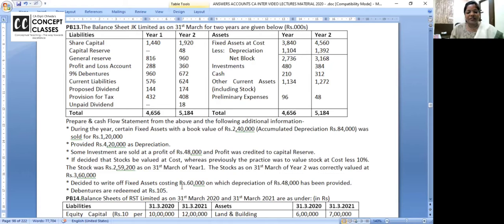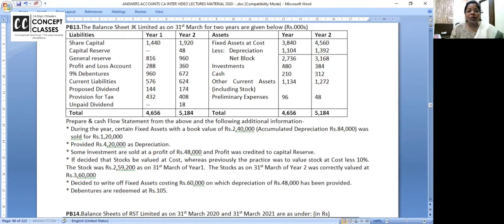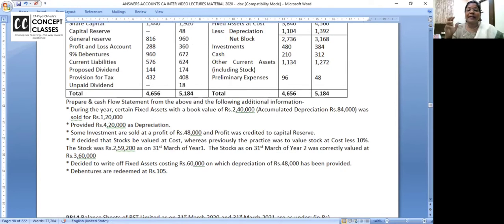Other fixed assets have also been sold. Debentures are repaid at premium. I hope you remember the concept from the gripping problem. Debentures are repaid at premium, then the outflow is 105. 100 is adjusted against debenture. 5 rupees premium is debited in the P&L account, so add it back, because I've already shown the outflow of 105. This was just an oral discussion.